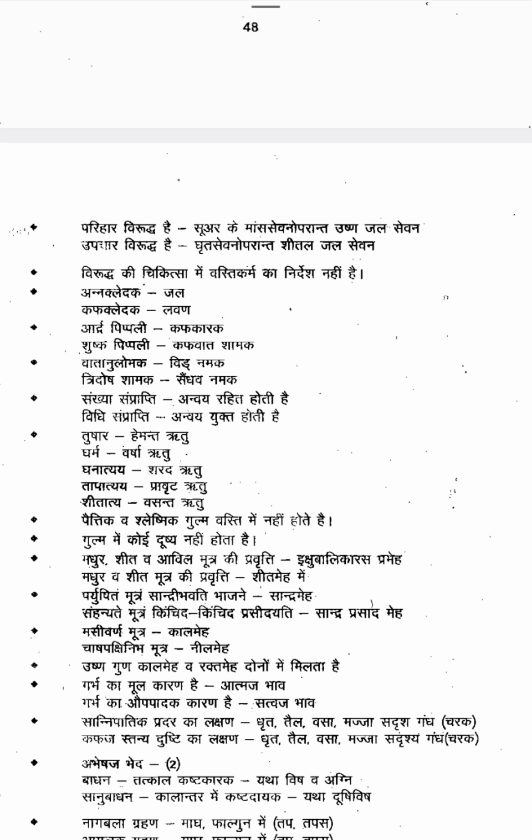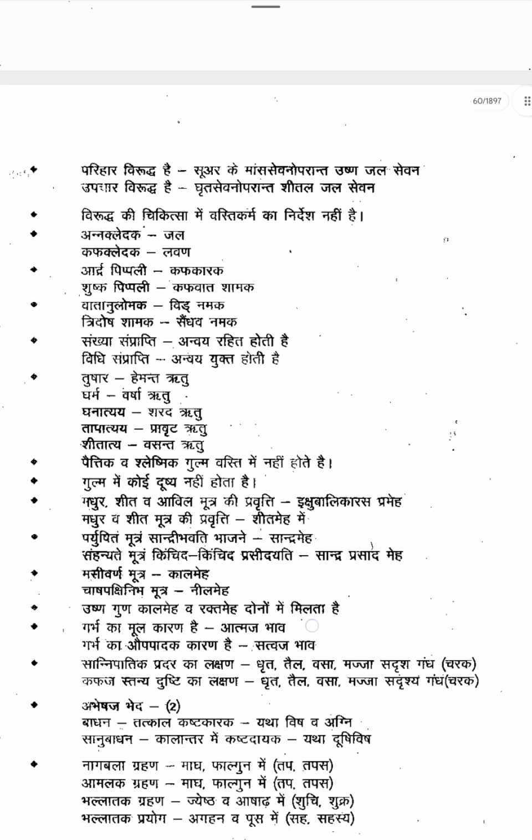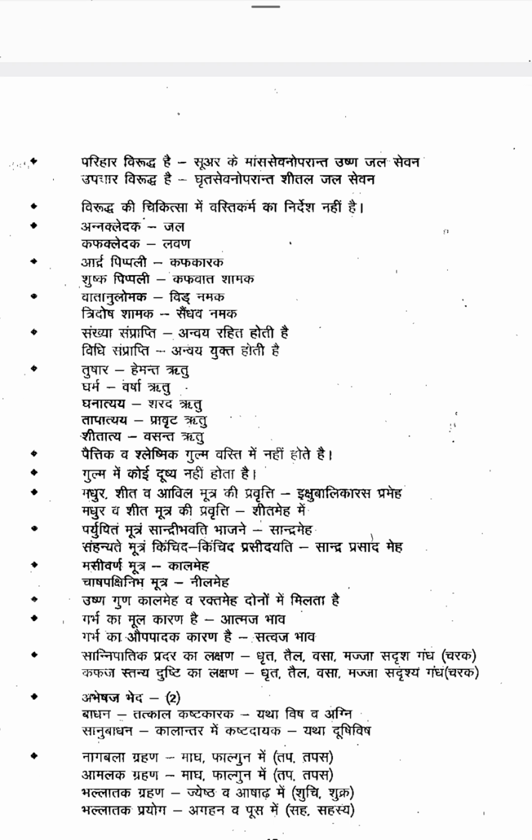Parihara Viruddha, Upachara Viruddha. First of all, we should know what is Viruddha Ahara. Okay, incompatible food, viruddhahara. There are actually 18 types of viruddha. In that, parihara viruddha and upachara viruddha will come. So first of all we will see what the viruddhas are.